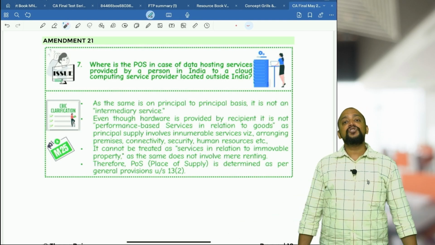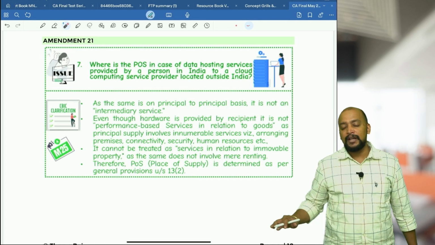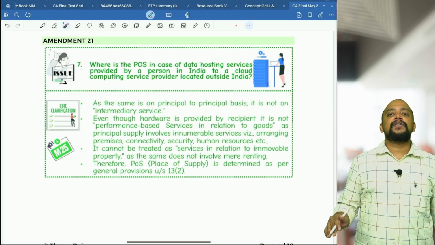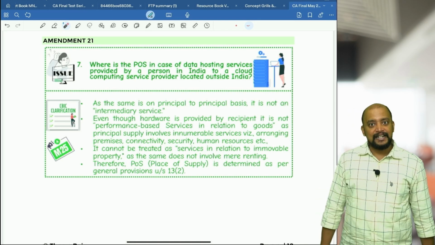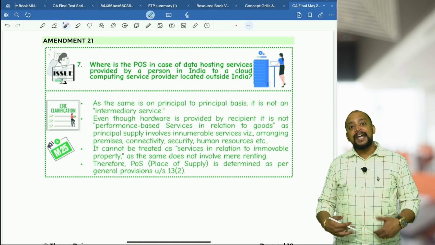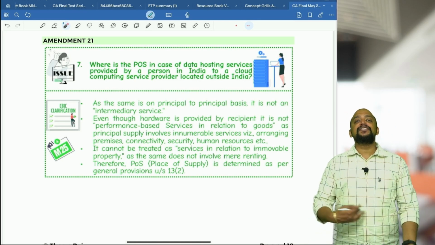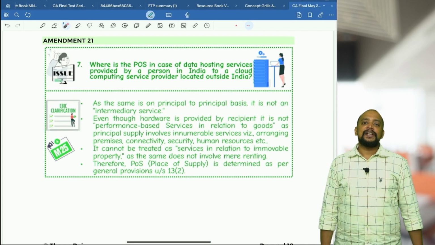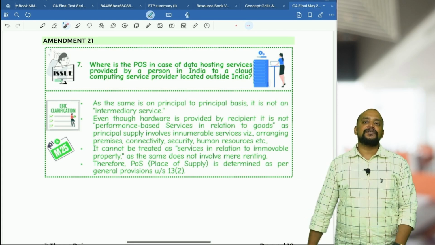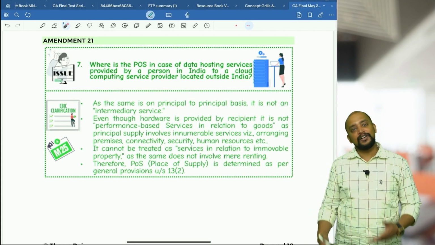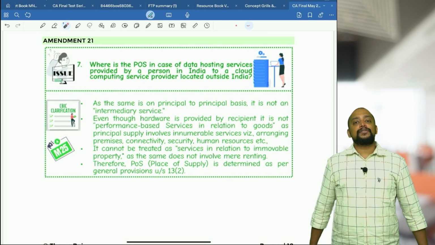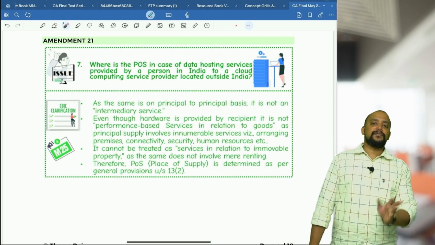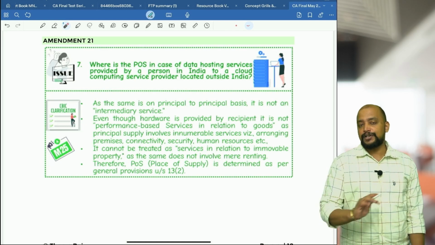Then what? Then the general provision will be applicable. If you see all the circulars on place of supply, general provisions only will be applicable. All the circulars, that is the final answer. But why the general provision is applicable, we need to give the reasoning. If you just write place of supply as per general provision, location of recipient in the records of supplier, and like that, you may not get full marks. Only when you give the reasoning as to why general provisions, why not other provisions, then only will you get marks in relation to the circulars.